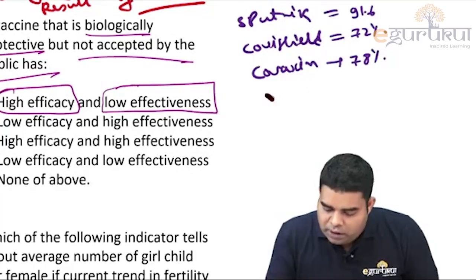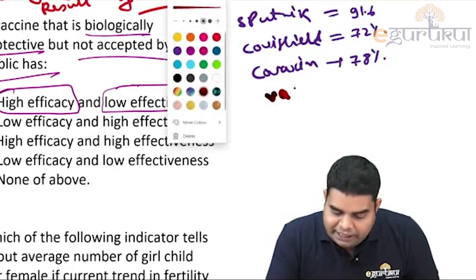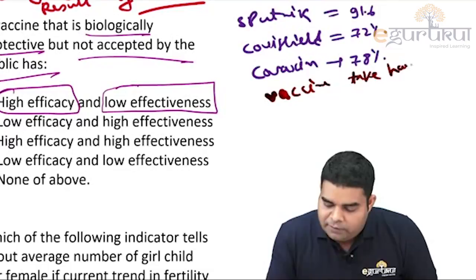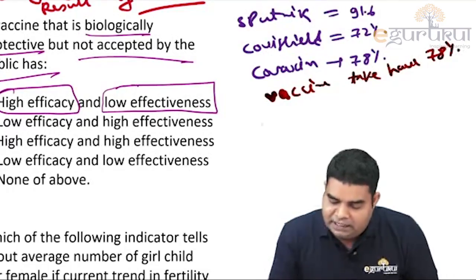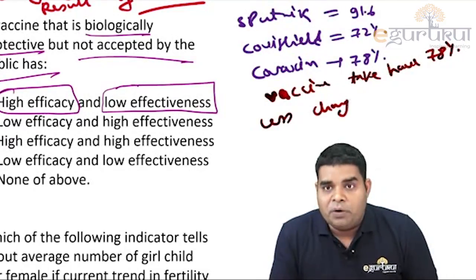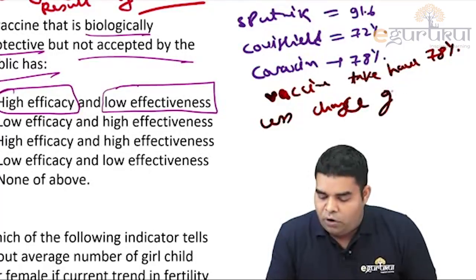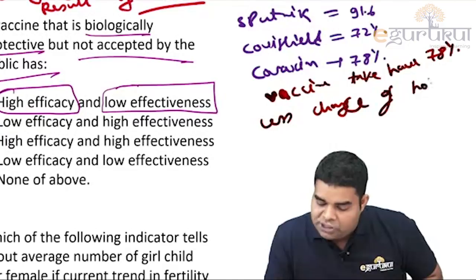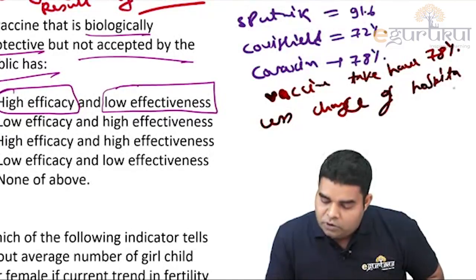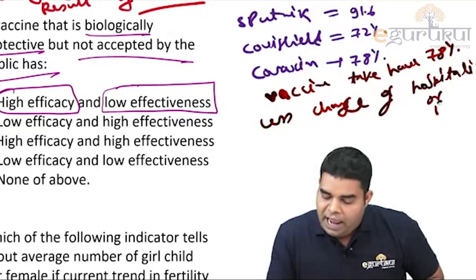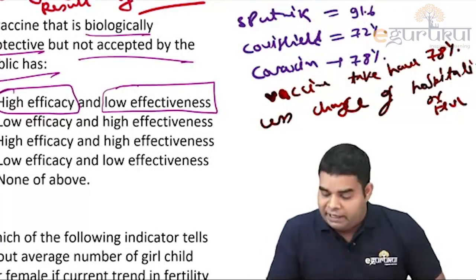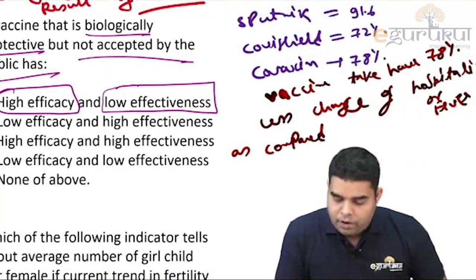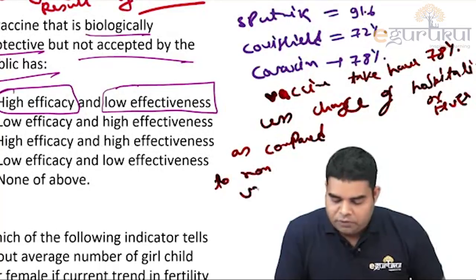Okay, so it simply means that those who take the vaccine have 78% less chance of developing COVID-19, of hospitalization or fever, as compared to those who did not take it, as compared to non-vaccinated.